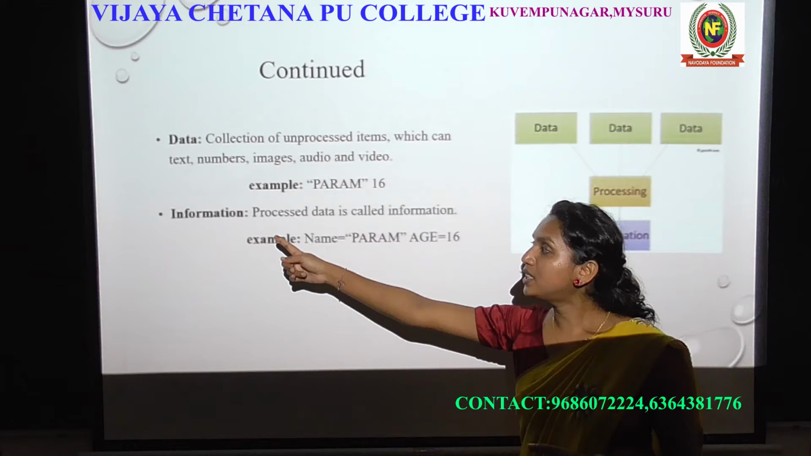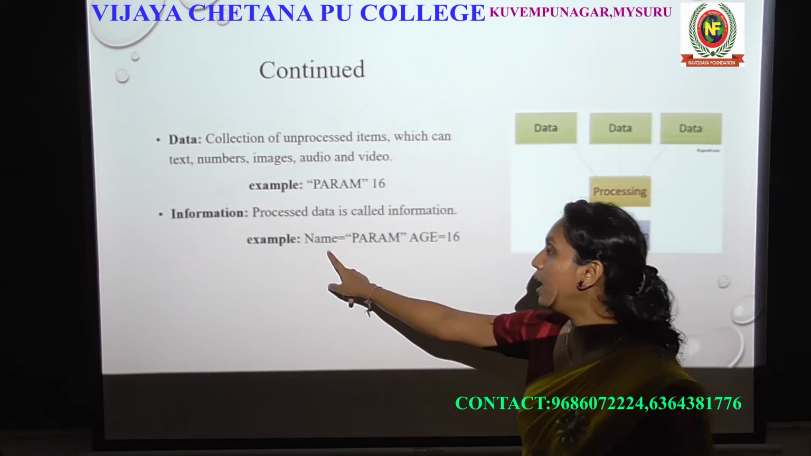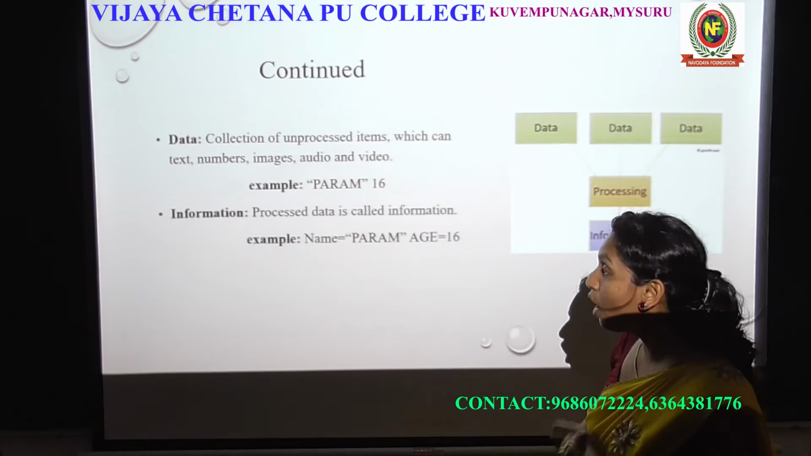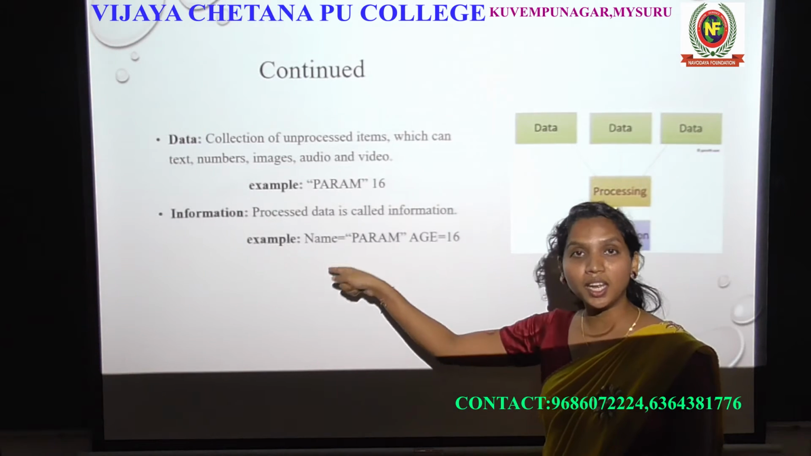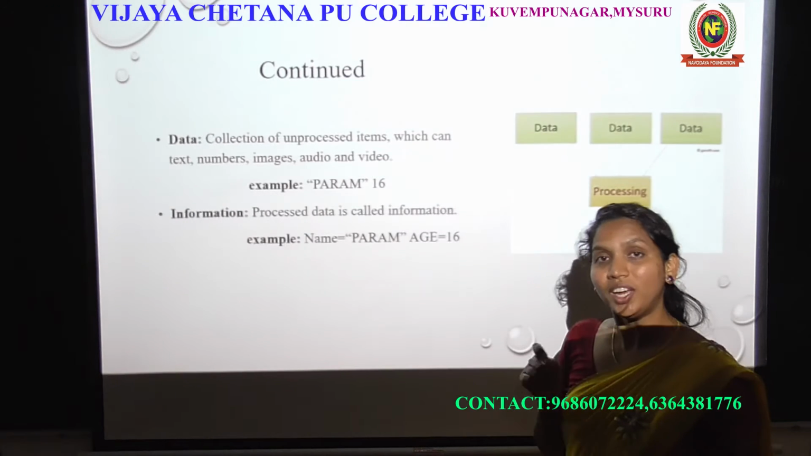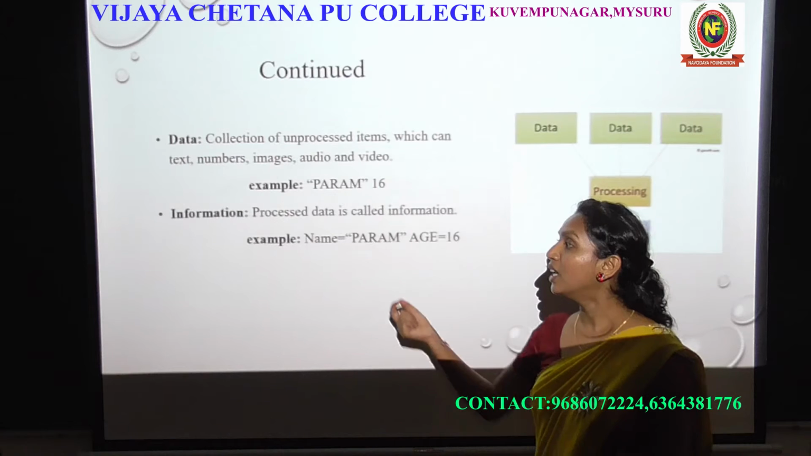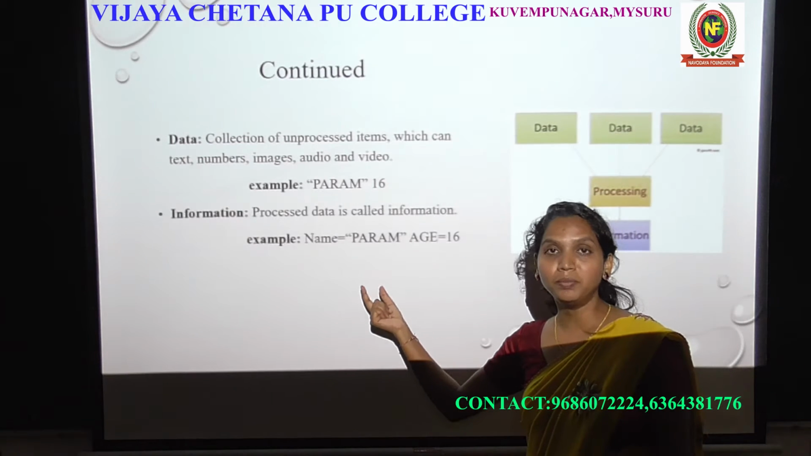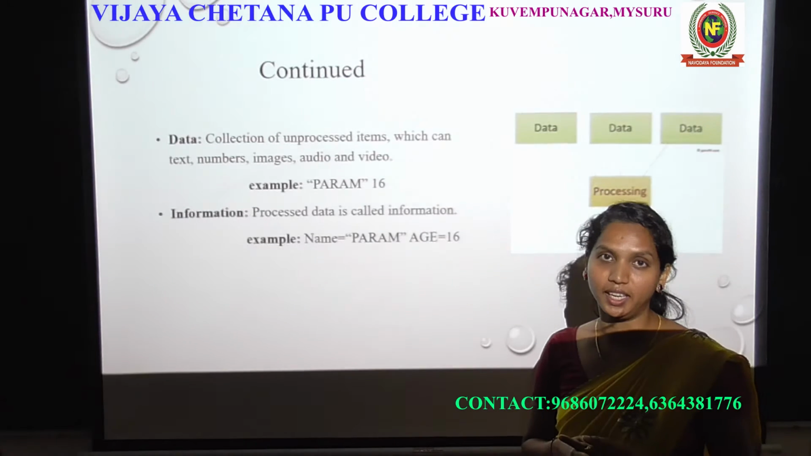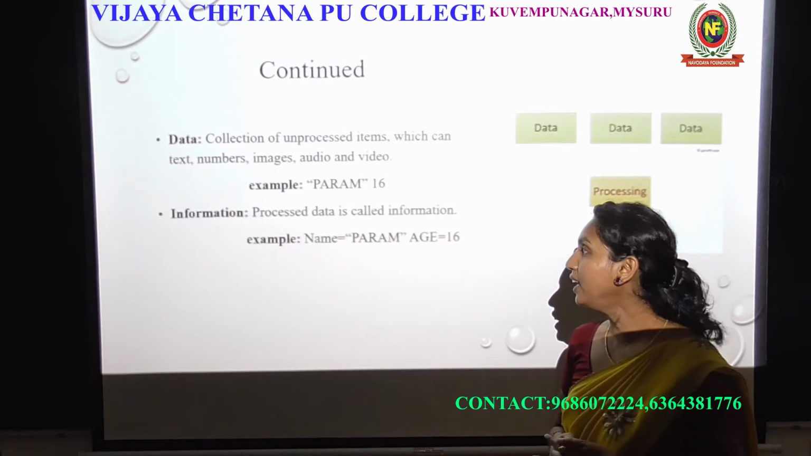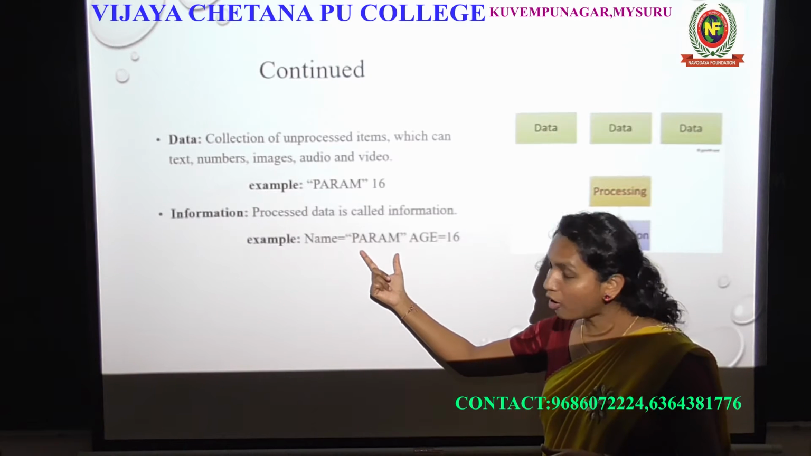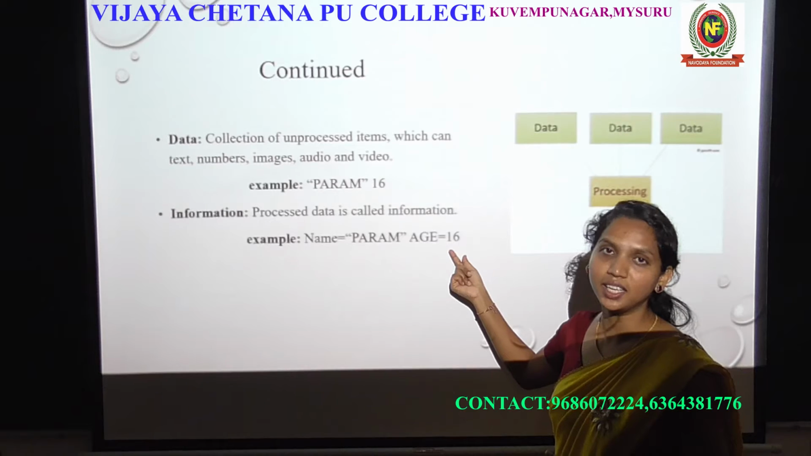But when you come to this information, see here, name is equal to Param, age is equal to 16, which means now you can understand Param is the name, 16 is the age, right? So here we get the information, that the name is Param, and Param is 16 years old. So his age is 16. So now you get what is the meaning of Param and what is the meaning of this number 16.